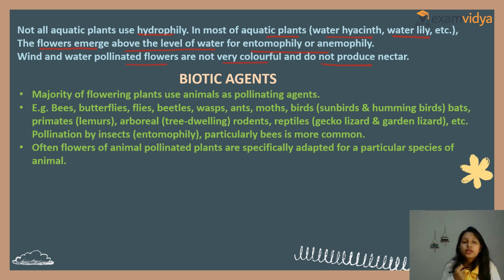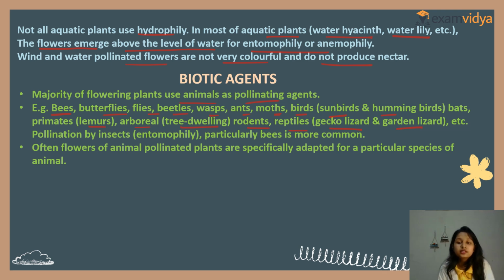Now we will learn biotic agents. The majority of flowering plants use animals as pollinating agents. Clear? For example, bees, butterflies, flies, beetles, wasps, ants, moths, birds, sunbirds, hummingbirds, bats, primates, that is lemurs, arboreal or tree dwelling rodents, and reptiles like the gecko lizard or garden lizard, etc.